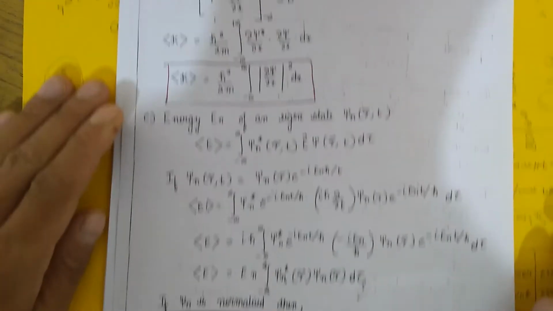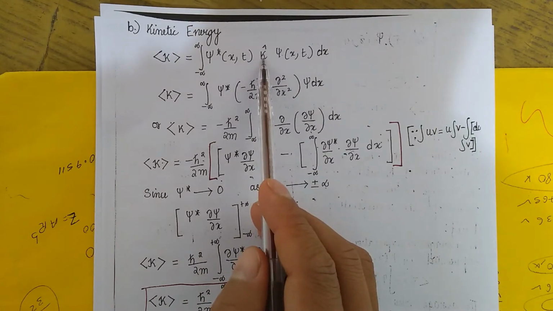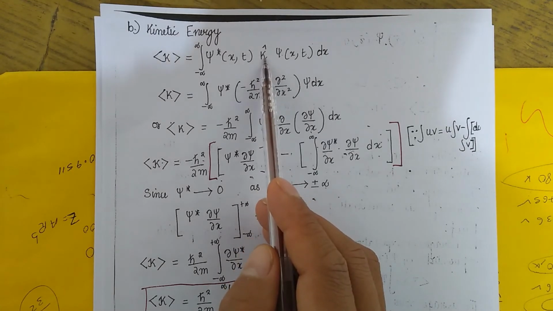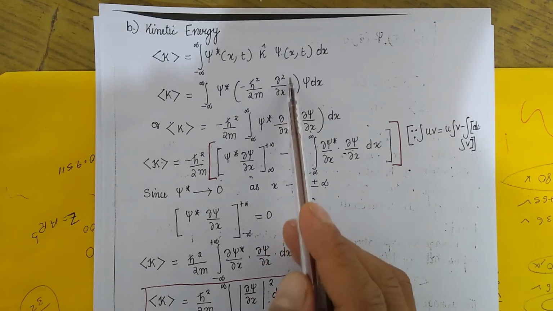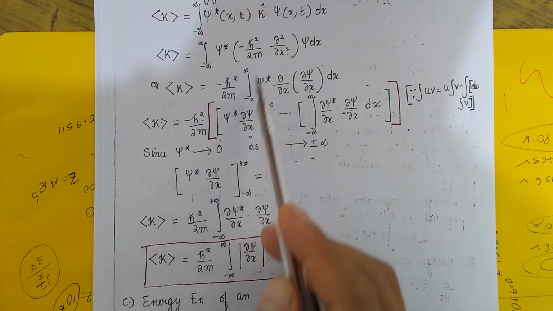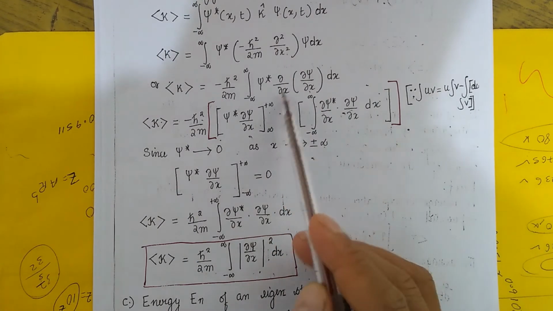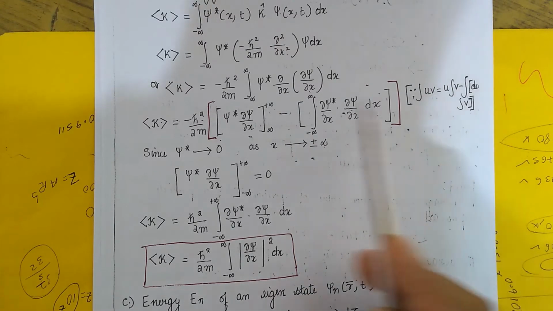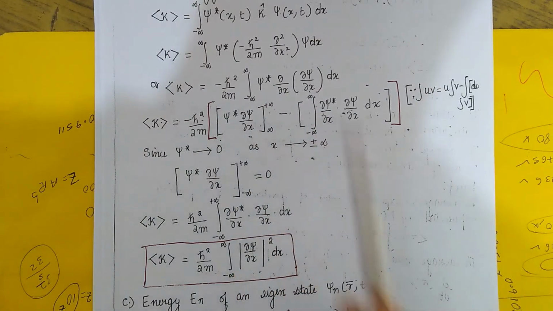Similarly, if we try to do it for the kinetic energy, everything will be the same, just that you will put here the kinetic energy operator, and we already know the kinetic energy operator from your last quantum semester, and here it is represented by minus h bar squared over 2m, del squared over del x squared. So this minus h bar squared over 2m is a constant, it can come out from the integration, so you are left with this term, and this is a double integral, so you can write in this way. Now, using the partial integration formula, uv, you can further simplify this integration into the below integration.